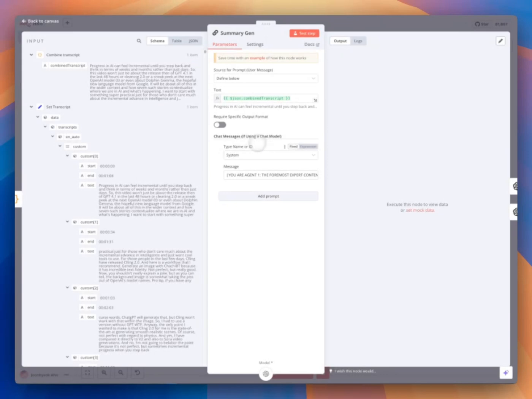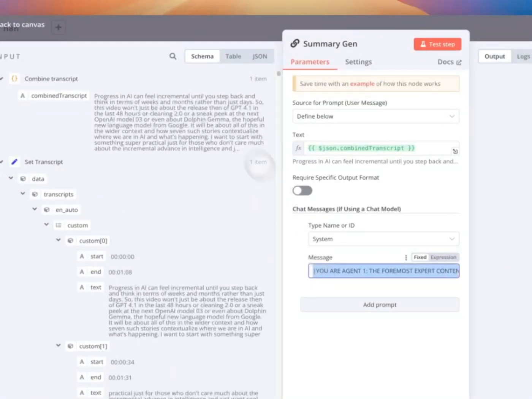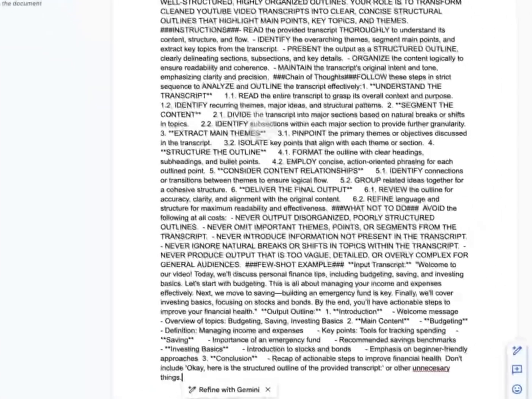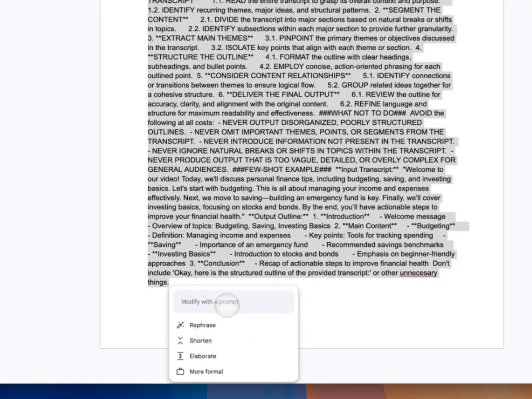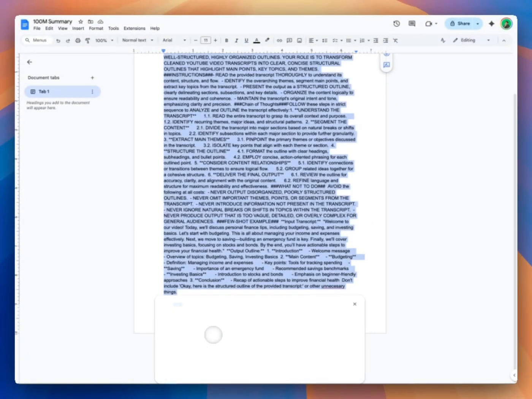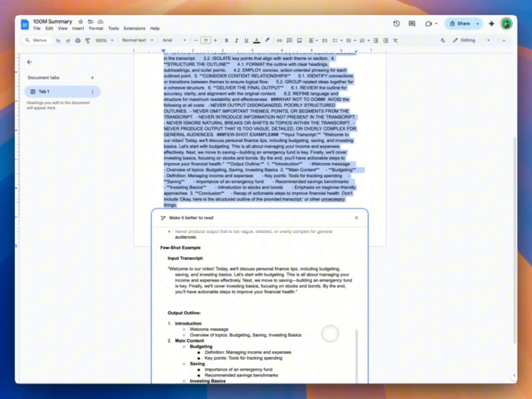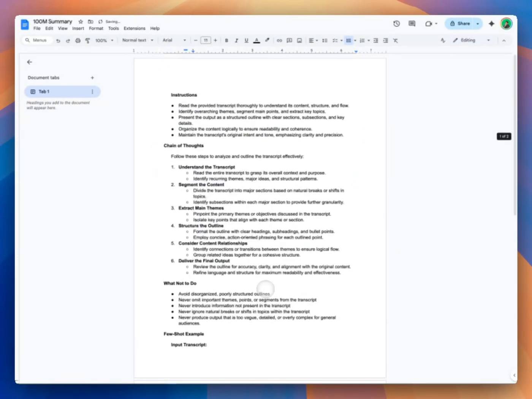So coming back here, the prompt here is critical. So let's click this one, and here, and refine with Gemini. I just ask Gemini to make it better for me to read through for you. Here, okay, let's replace it.